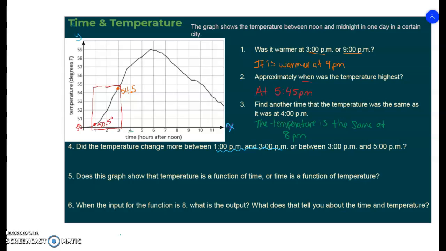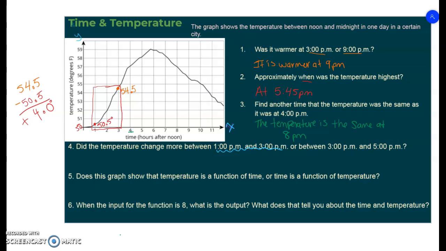I know that it's increasing, but how much it is increasing by is the real question. What I can do is take the temperature at 3 p.m., which is 54.5, and subtract from it the temperature at 1 p.m., 50.5 degrees. If I subtract these, I can see that there's a 4 degree difference.